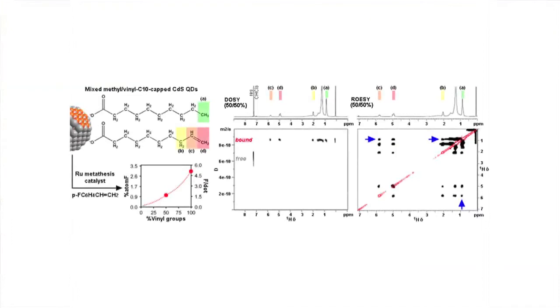We have reported that surface-doped nanocrystals can be made not only by ligand exchange, as it has been done routinely in the past, but by direct nanocrystal synthesis in the presence of two or more different capping ligands. Simply varying the active to inactive ligand ratio used during the nanocrystal synthesis allows controlling the number of chemically active groups or valence per nanocrystal. We have also used infrared and multidimensional NMR to investigate the changes in ligand organization, surface chemistry, and overall nanocrystal properties that arise as a result of surface doping.